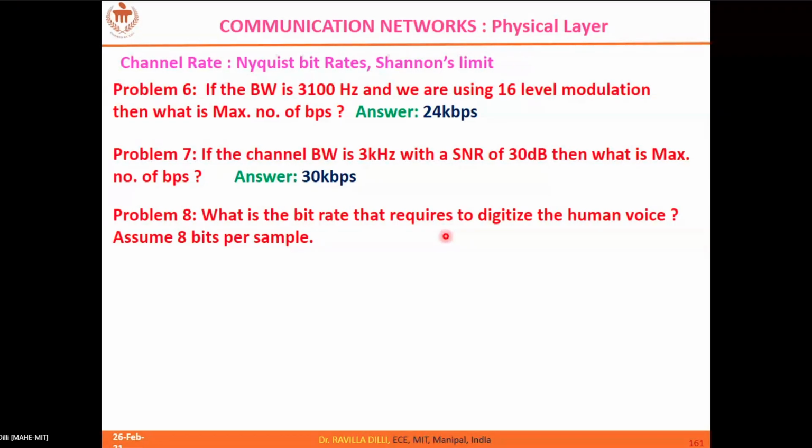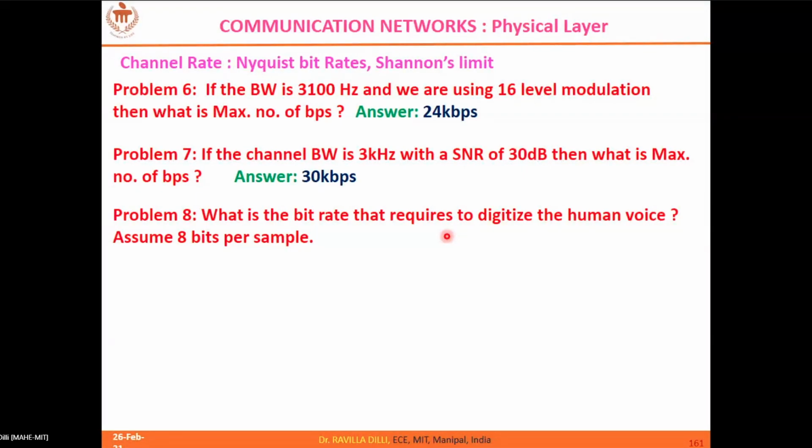One thing I want to clarify here: we want to digitize the human voice. It is not what a human can listen to, so it's not the audio range we are talking about. The audio range is 20 hertz to 20 kilohertz, which is what one can listen to. But here, for the human voice, we should think of what voice frequencies a human can produce.